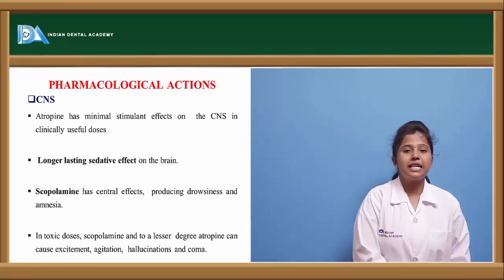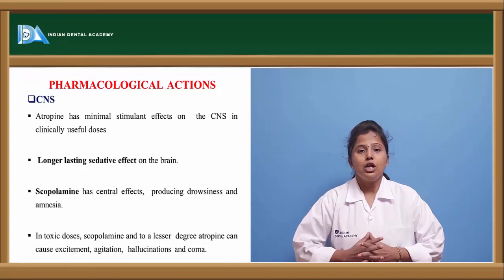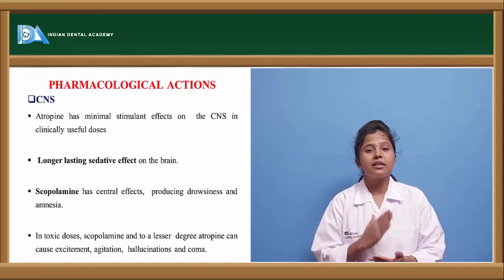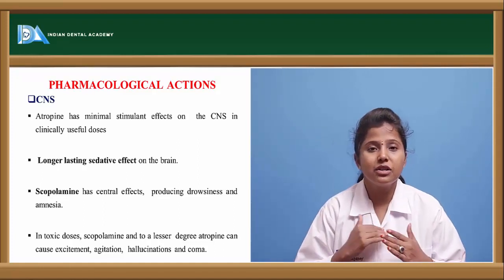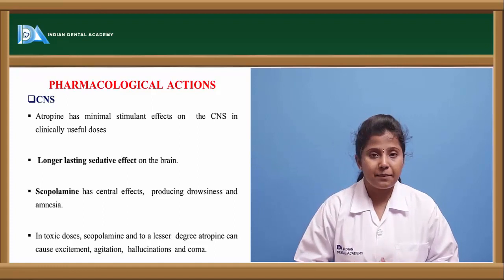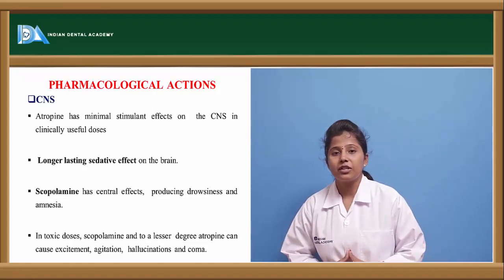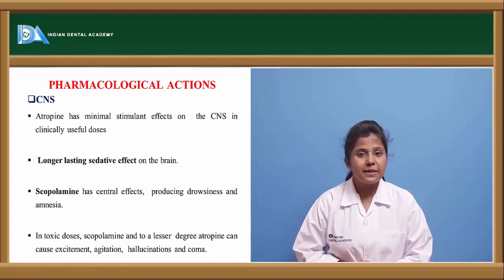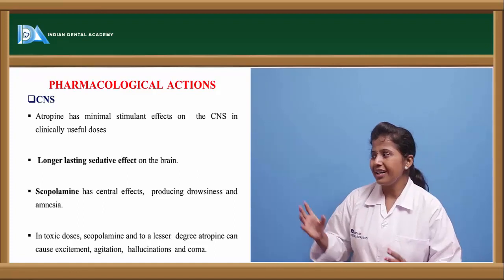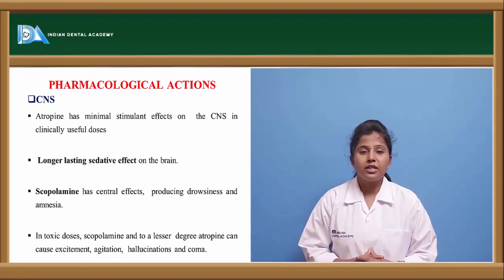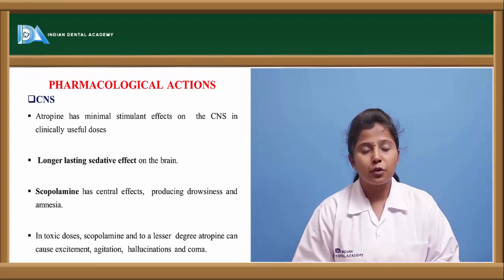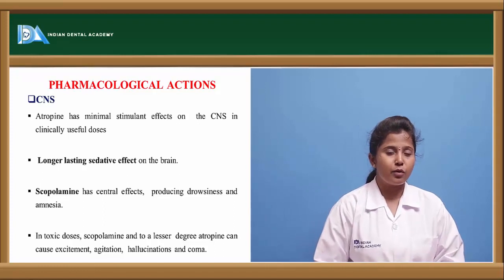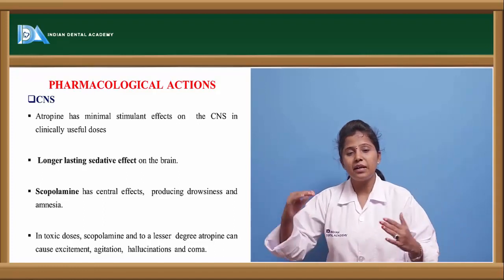Let us see the pharmacological actions of these antimuscarinic drugs. All these antimuscarinic drugs have the same action, inhibiting the action of acetylcholine at the synaptic nerves. The pharmacological actions differ based on the selectivity towards the receptor as well as the location of the receptor. In the CNS, what does it do? Atropine is a prototype drug, and most of the antimuscarinic drugs mimic the action of atropine. So let us take atropine as an example and show the effects.